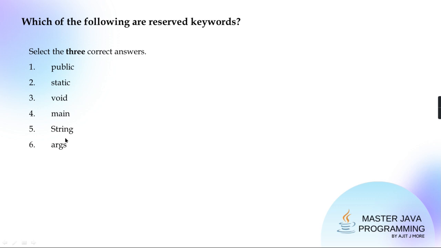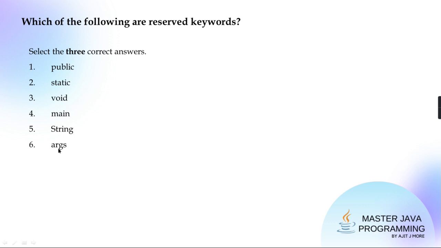String with a capital S. No. Because it is the name of a class, and classes are user created only. Are classes a primitive data type or a user defined data type? Are they elementary type or group type? Non-primitive. Classes are all user defined and user created. So when they are user created, how can they be reserved?